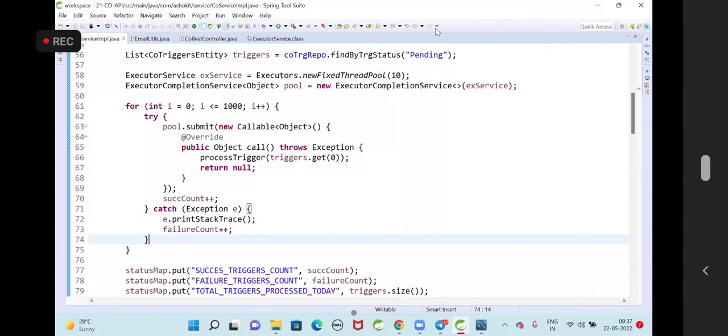For the bank account statements also, can we use the multi-threading concept?